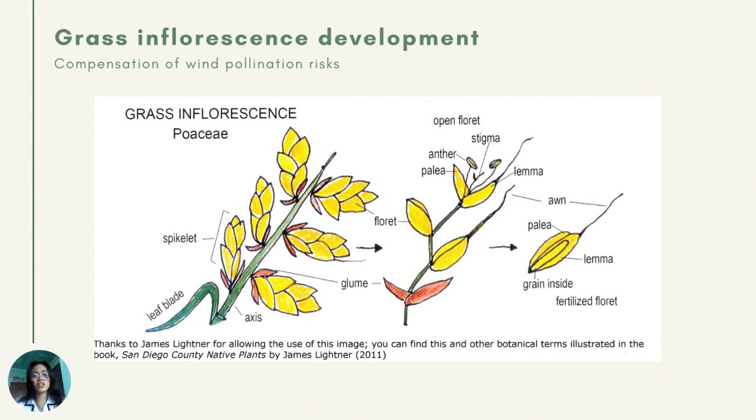However, floral reduction also contributed problems such as making small flowers a difficult target for windborne pollen. So to compensate, the grass inflorescence continued to develop to increase the opportunity for windborne pollen grains to encounter a receptive stigma, since a larger total cross-sectional area can be attributed to an inflorescence. We can see here in the picture the structures of a grass inflorescence.